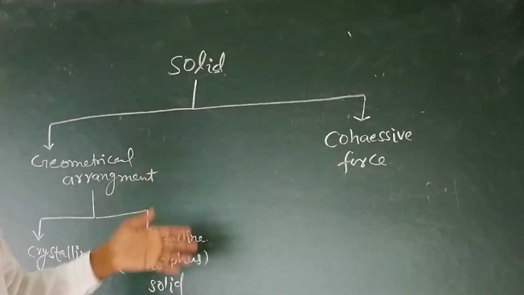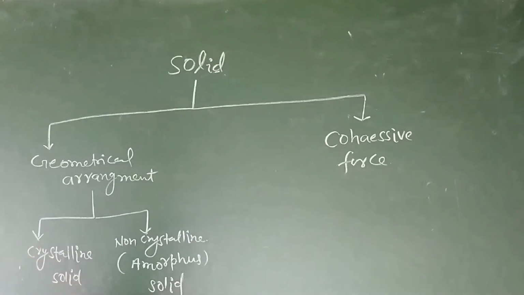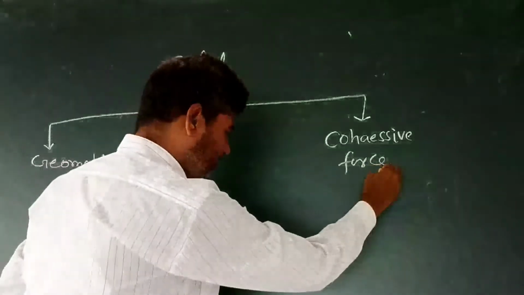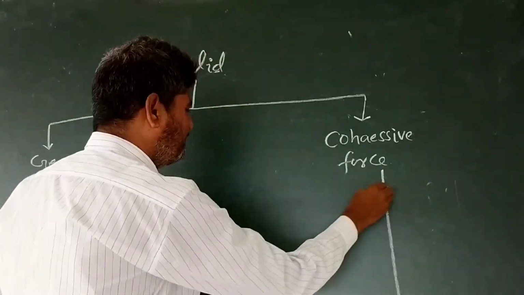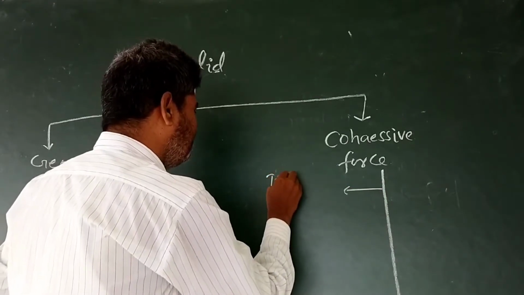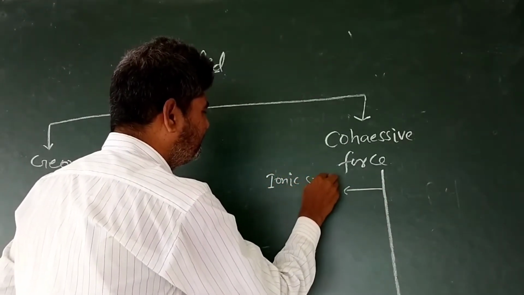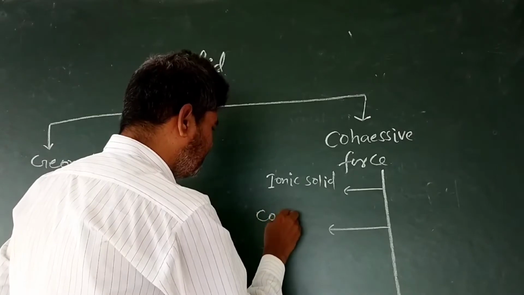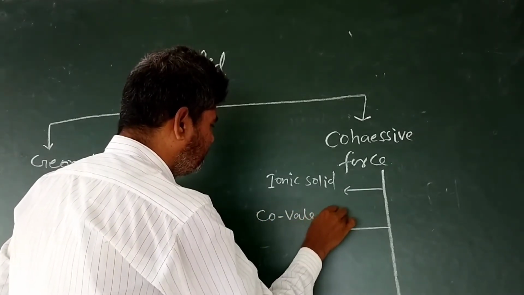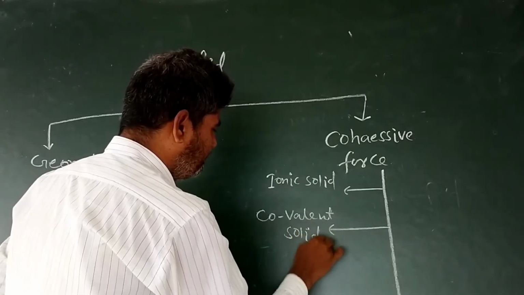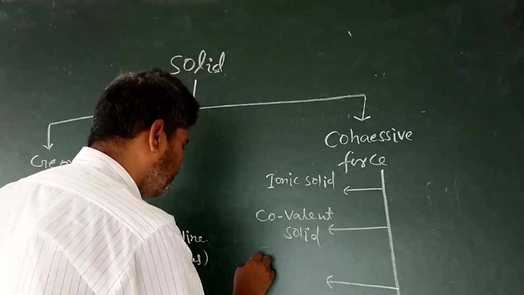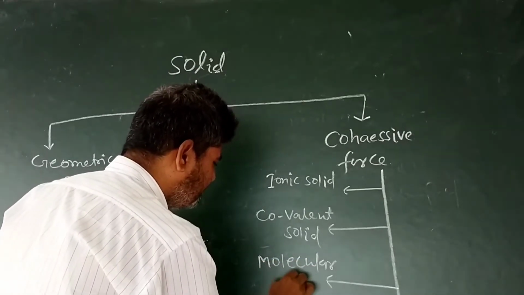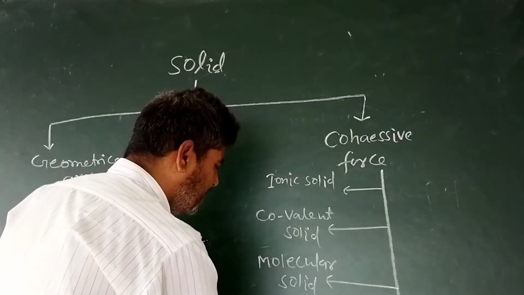On the other hand, on the basis of attractive forces, on the basis of cohesive force, it is divided into four parts, that is ionic solid, covalent solid, molecular solid, and metallic solid.